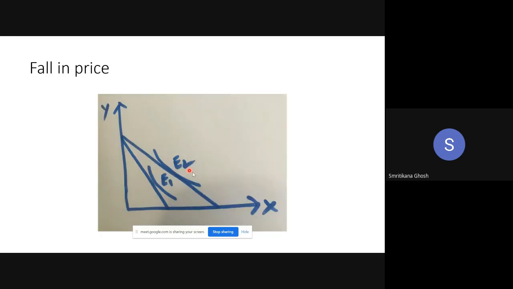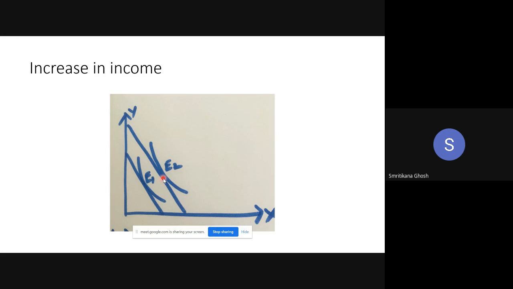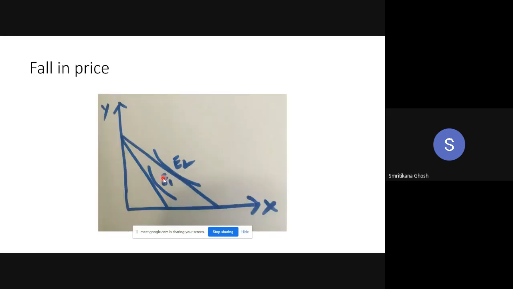Similarly, if price of X is falling, the equilibrium also shifts. Look, you are moving onto a higher indifference curve. In both cases, you are moving onto a higher indifference curve. So in both cases, your utility level is rising. Because of a fall in price or an increase in income, your utility is rising.